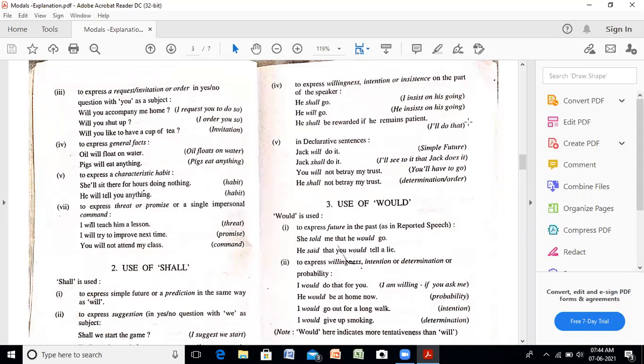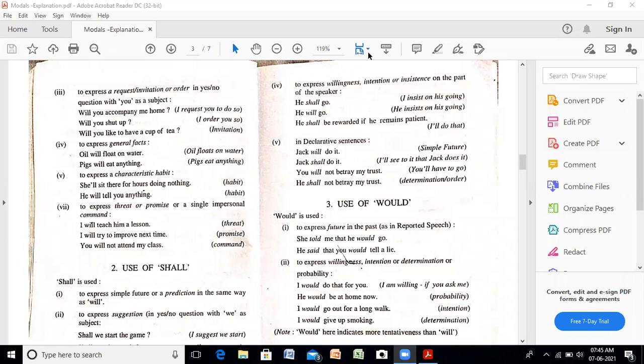Then to express a characteristic habit, if someone has a habit, to express that we use will. Next, to express a threat or promise or a single impersonal command, this also we have discussed: I will teach him a lesson, it is in the form of a threat. I will try to improve next time, promise. You will not attend my class, it is in the form of a command.